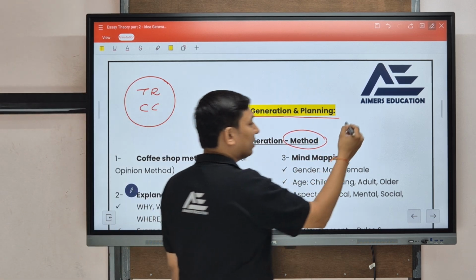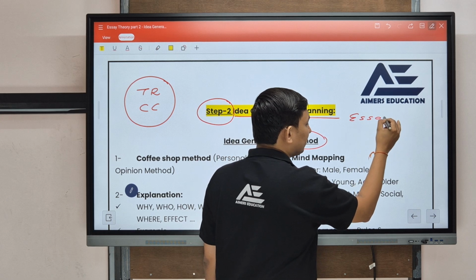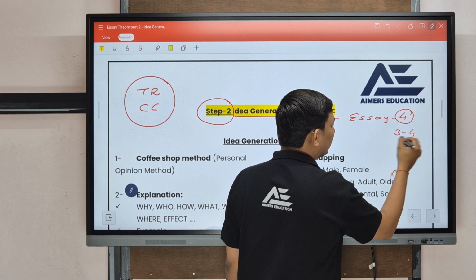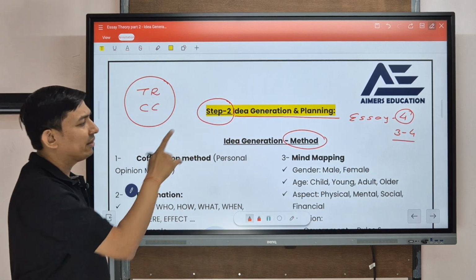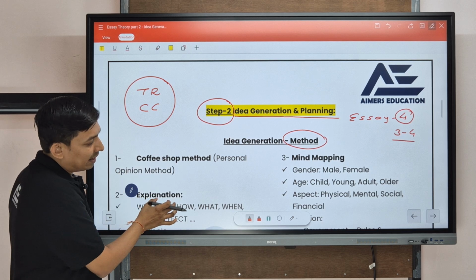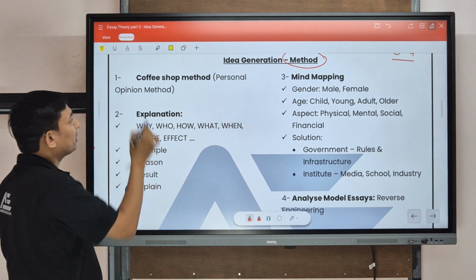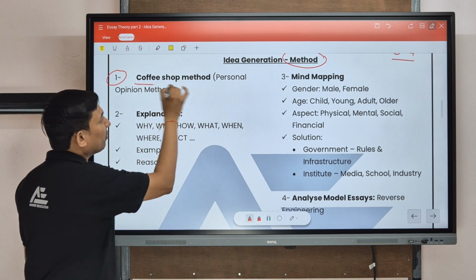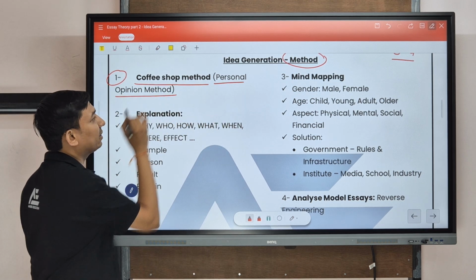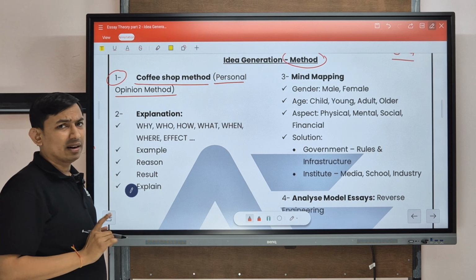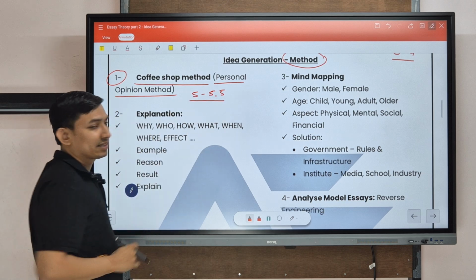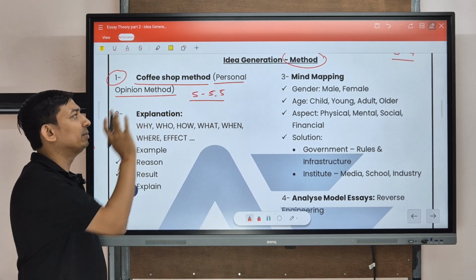Roughly, per essay we need 4 ideas. It will be around 3 to 4, but maximum we need only 4 ideas per essay. Now let's see the methods. The first one is the coffee shop method, or we can also call it the personal opinion method. Around band 5 to 5.5 level ideas we can easily brainstorm with the help of this method.